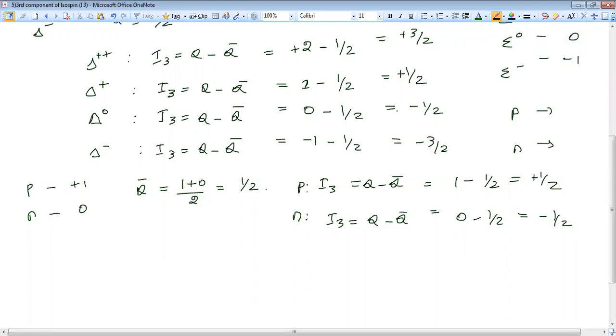I3 value for K minus and K naught bar. Just first calculate average charge and then use the formula.